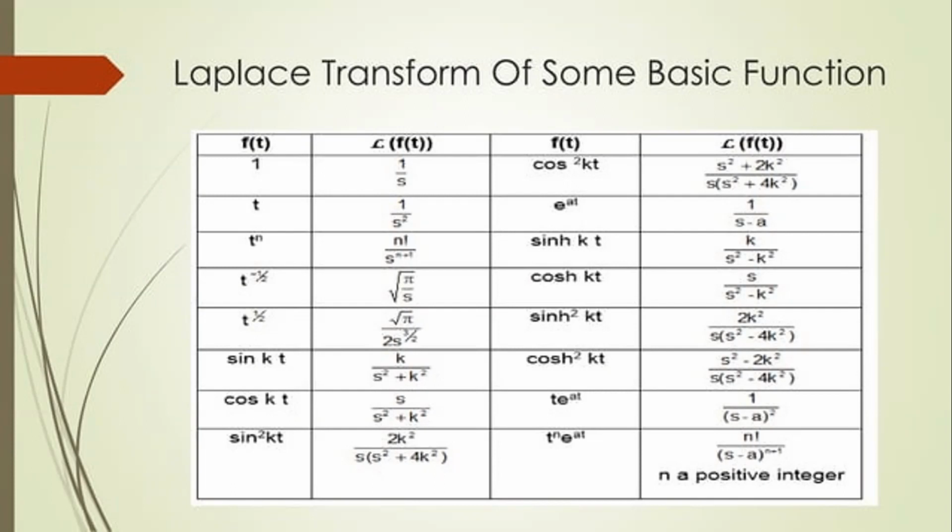And sin square hkt and cos square hkt are given similarly to L of cos, but with s square minus 4k square. Sinh square kt is given by 2k square by s into s square minus 4k square, and cosh square kt is given by s square minus 2k square by s into s square minus 4k square. Both are similar, but in sinh square we use 2k square, and in cosh square we use just s square minus 2k square.